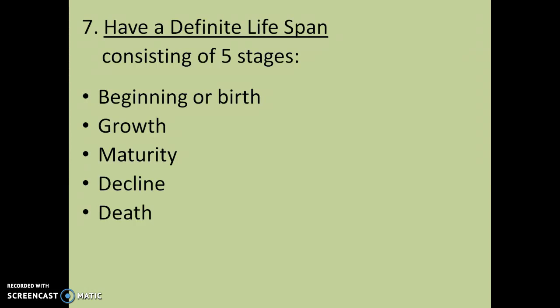The seventh characteristic is that all living things have a definite lifespan. It consists of five stages. Everybody has a beginning or a birth. Then you go through growth. You go through maturity, which is where most of you are at this time. Then you're in your decline, and then death. That's how it ends for all of us. Unfortunately, we're not going to live forever. So all of us are really in the maturity stage. You hit your decline, I'd say, probably after 30, so that stinks for me, I guess. And then you are in your decline, and then eventually, like I said, you die.